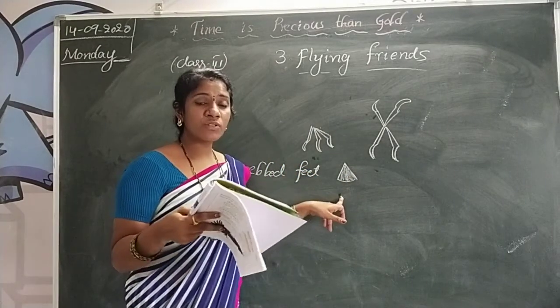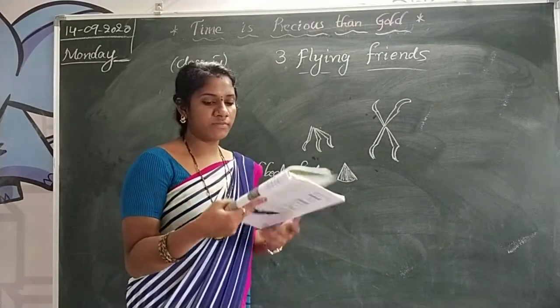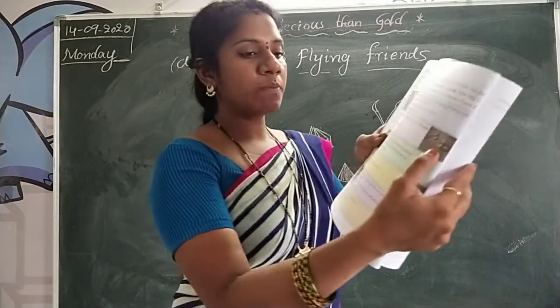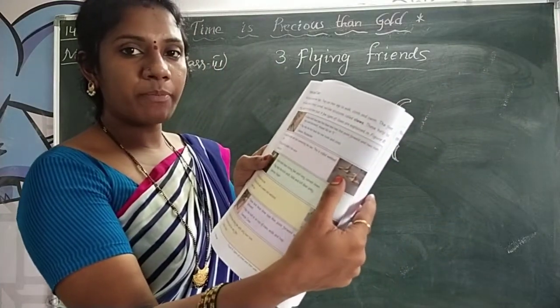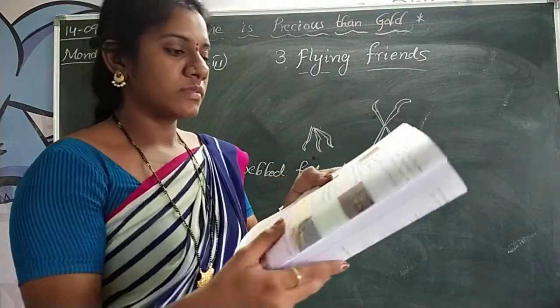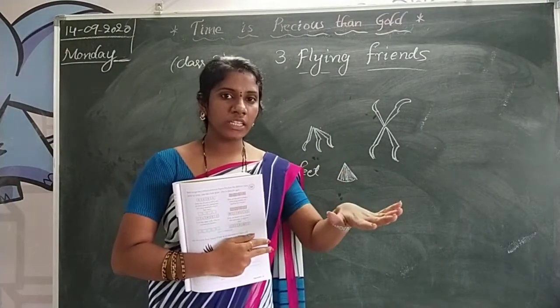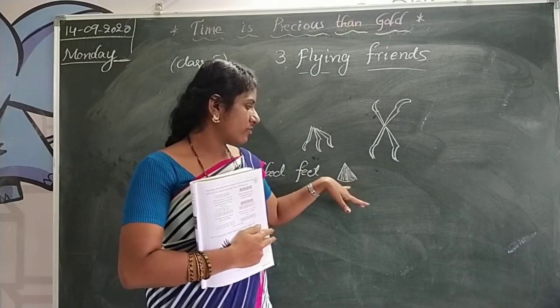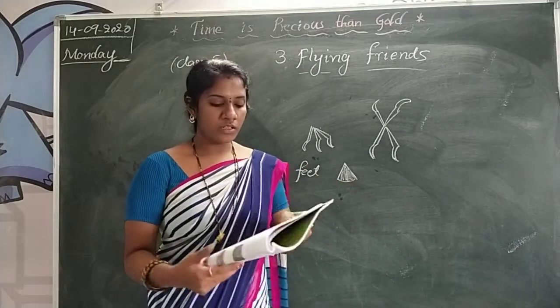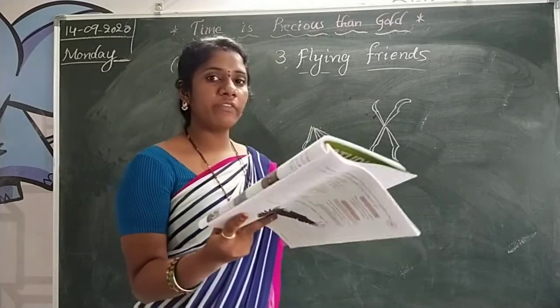Look at these feet; ducks have this type of feet. They help the bird paddle in the water. When they are walking in the water, these feet help them. For example, ducks have webbed feet.